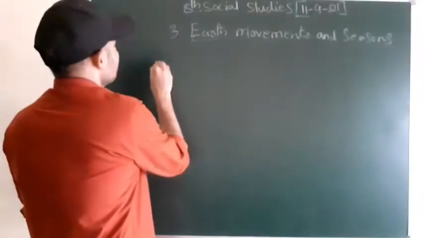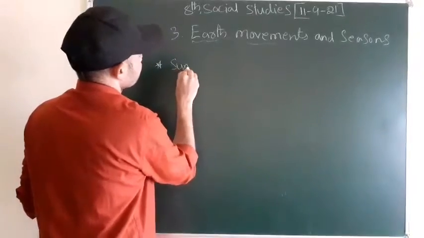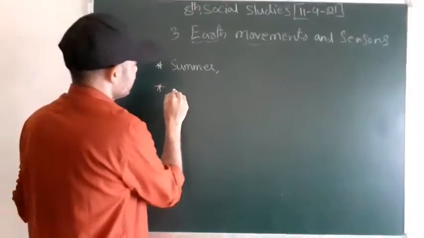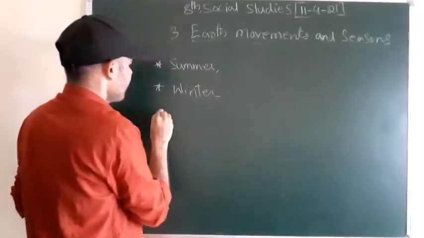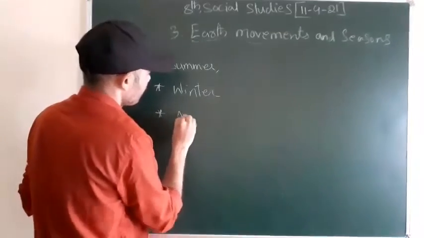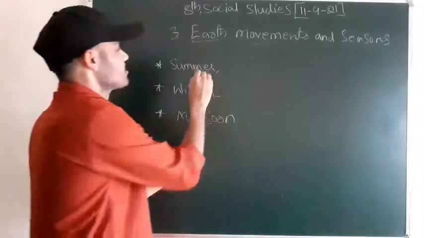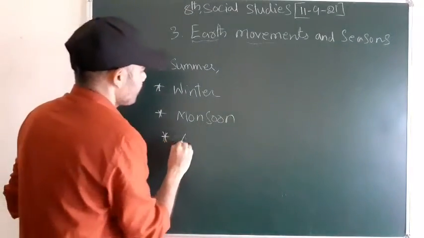How many seasons do you know, Nana? Roughly we have 3 seasons. One is the summer, another one is the winter, and another one is the monsoon. The summer, winter and monsoon. You can consider autumn also.